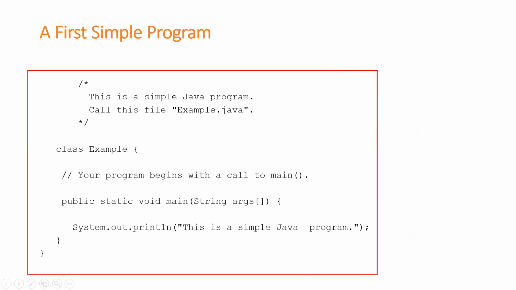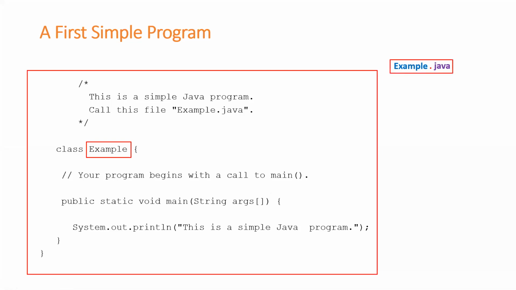But you see, students, here I've written a simple program. And what's the name of my class? The name of the class is example. With respect to the name of the class, I have created a file called example.java.